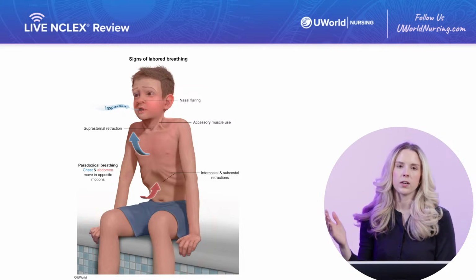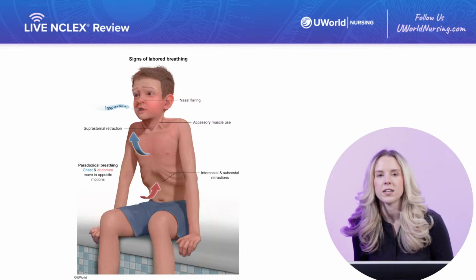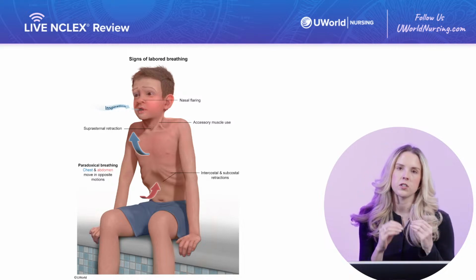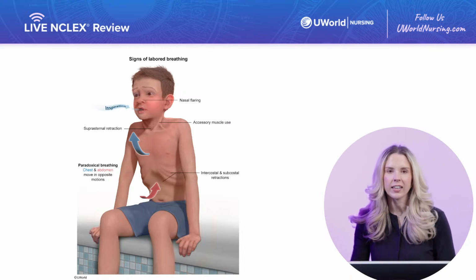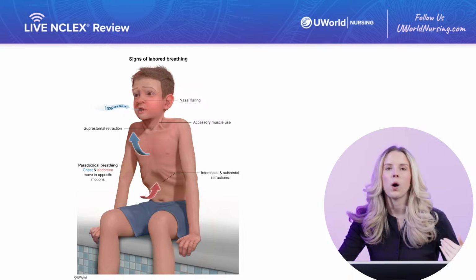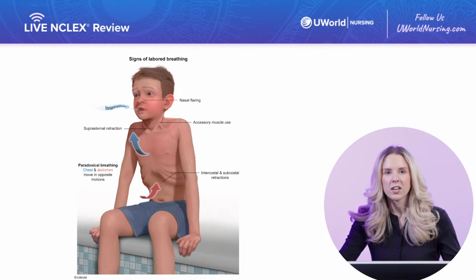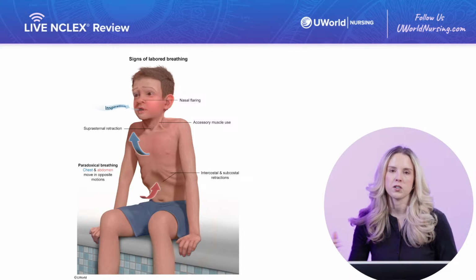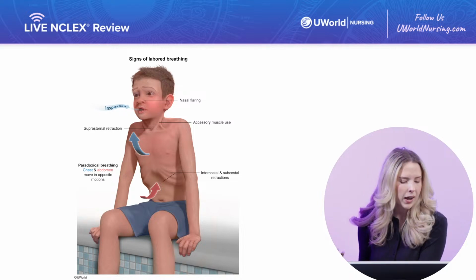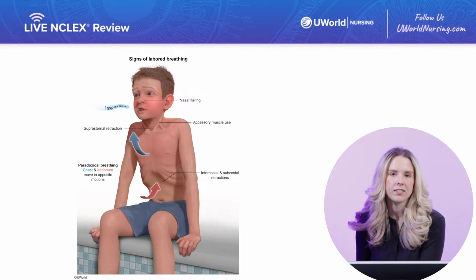So we're also going to focus on our nursing interventions. Again, we're really going to focus on these interventions for these moderate to severe clients. But first things first, we want to prevent the spread of infection. So we need to enact our droplet precautions. So tell me in the chat, what are our droplet precautions?